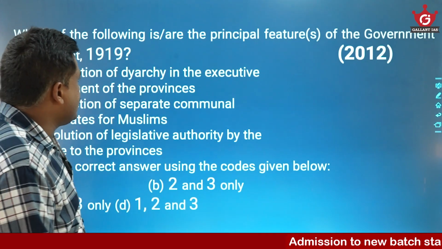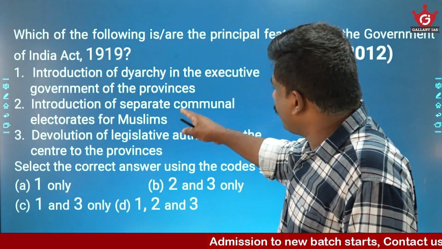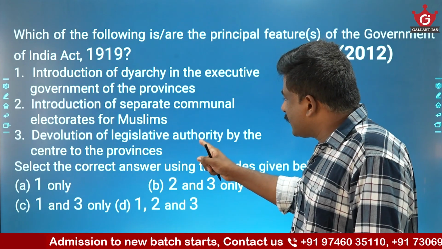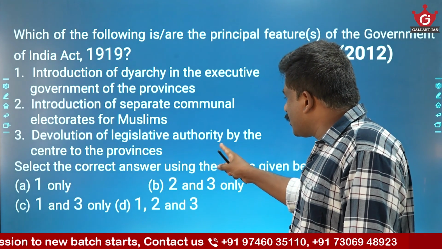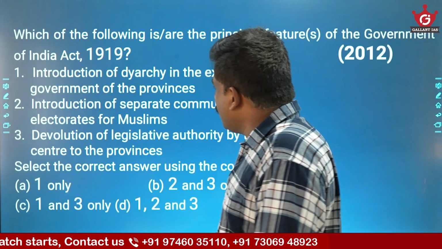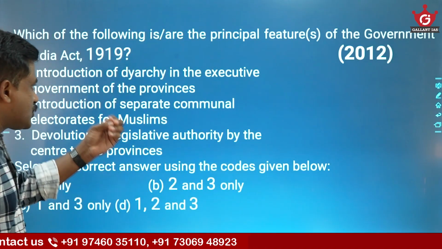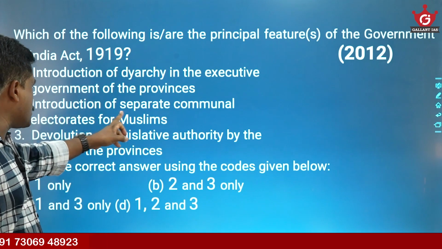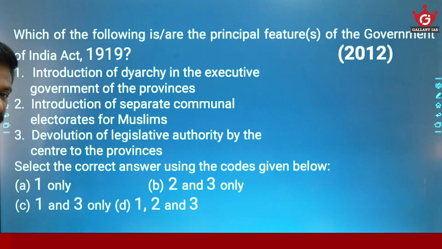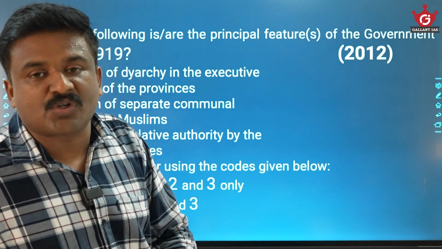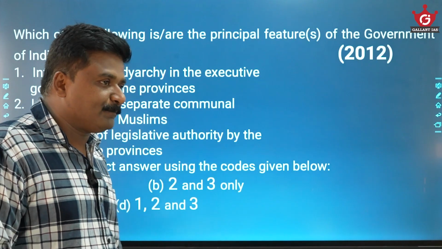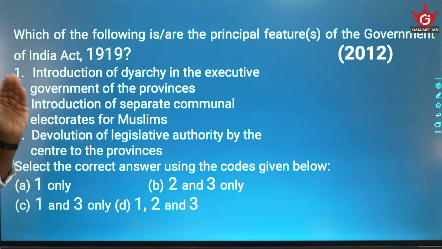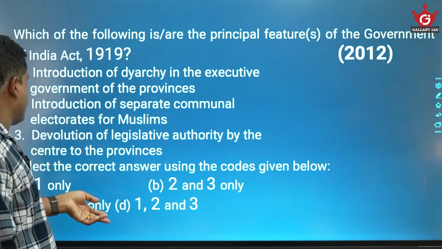Now there is a question: principal features of the Government of India Act 1919. Introduction of diarchy in the executive government of the provinces. Introduction of separate communal electorate for Muslims. Devolution of legislative authority by the center to the provinces. You can easily eliminate this one: introduction of separate communal electorate for Muslims, obviously. We discussed that this is a feature of the Indian Councils Act 1909. Introduction of diarchy in the provinces is fine. Second is not a feature, first and third are features.